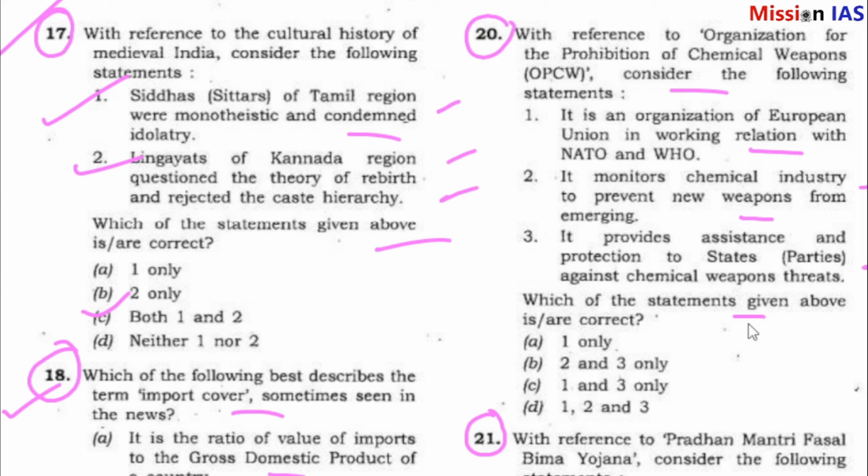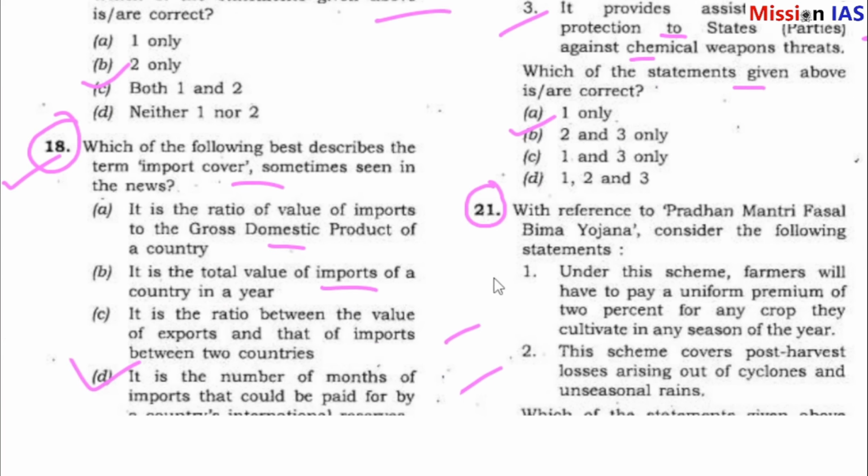Which of the statements given are correct? So question number 20, answer is very easy. Answer is B, 2 and 3. So the Organisation for the Prohibition of Chemical Weapons monitors the chemical industry to prevent new weapons from emerging. It provides assistance and protection to states against chemical weapon threats.